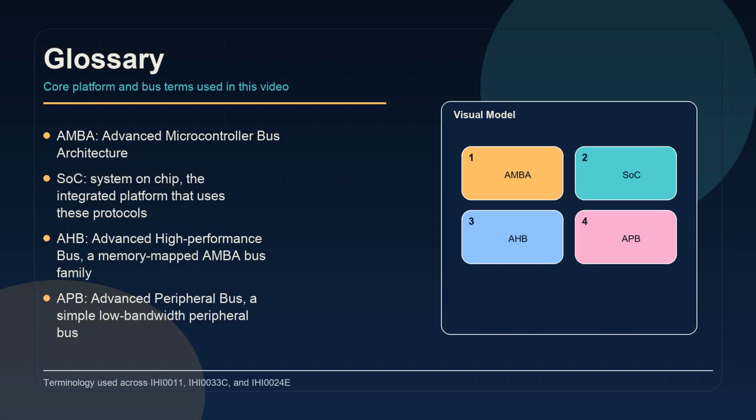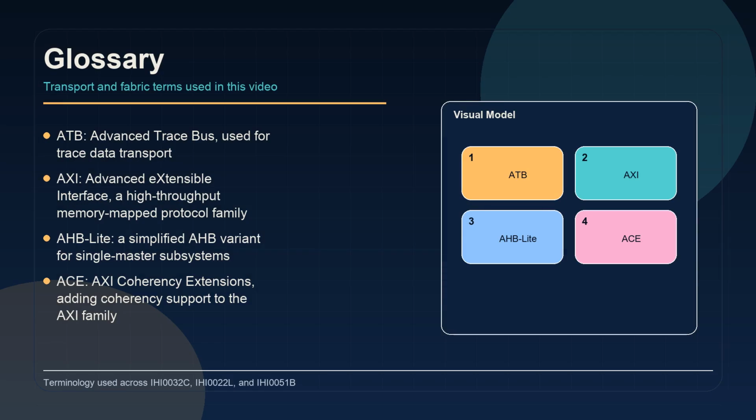Here is a short glossary for the main acronyms in this video. AMBA stands for Advanced Microcontroller Bus Architecture. SoC means System on Chip. AHB is Advanced High Performance Bus. And APB is Advanced Peripheral Bus. ATB means Advanced Trace Bus. AXI means Advanced Extensible Interface. AHB Lite is the simplified AHB variant for single master subsystems, and ACE means AXI Coherency Extensions.